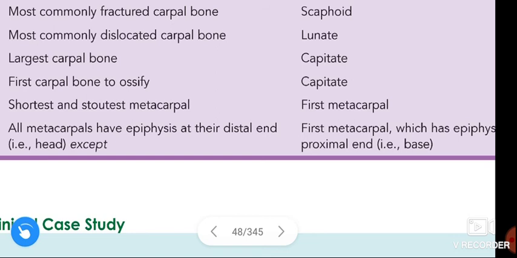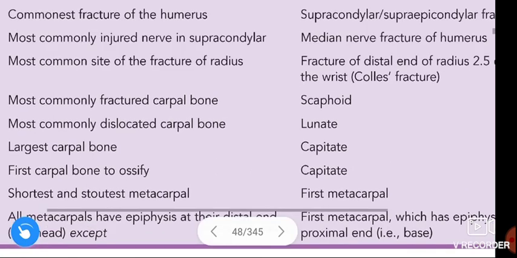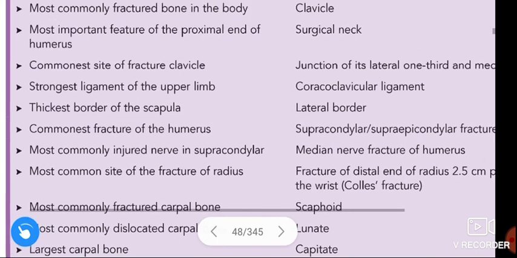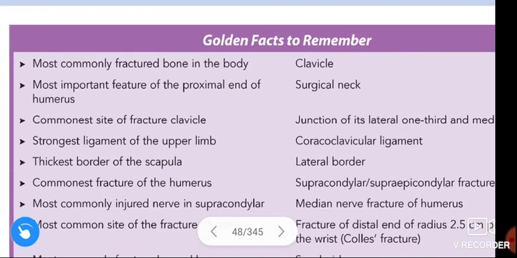Okay guys, this is about the golden facts to remember in the chapter bones of the upper limb.